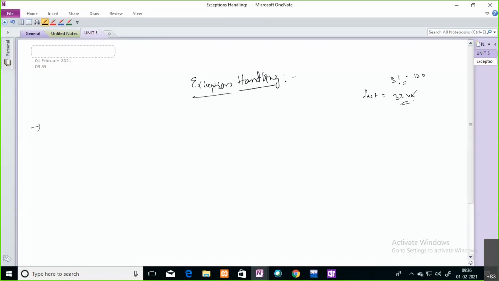Based on that, we have three types of errors here. First, what is an error? An error is an abnormal condition which is going to disturb your program. Here we have three types of errors. The first one is syntax errors. The second one is logical errors. And one more is the runtime error.